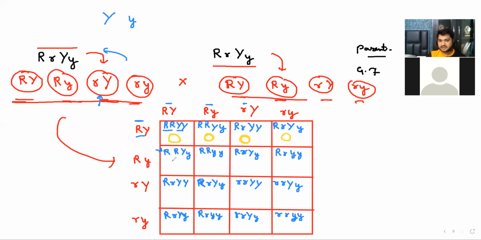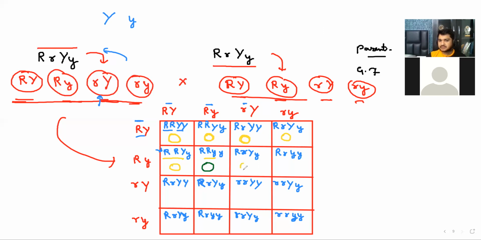Can you tell me this? What would it be? Which one? This one. It's round and yellow. Yes. Can you tell me this? It's round and green. Are you sure? Why is it green? Because it's recessive. Recessive, very good. Both are recessive, homozygous. Homozygous. Capital R, capital Y means same thing as the parent.